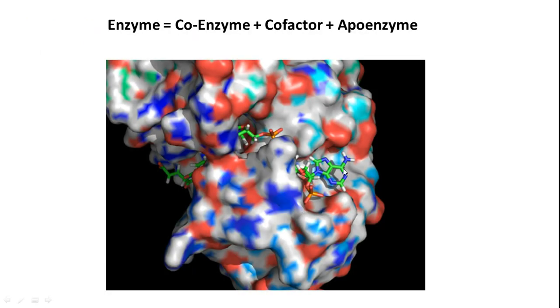Let's see the structure. This is the three-dimensional representation of an enzyme, and here I am representing these pockets. These pockets are what we call active pockets or receptor pockets. So here you have ATP, adenosine triphosphate. This is the structure of an enzyme, where in the active pocket the substrates will be there,